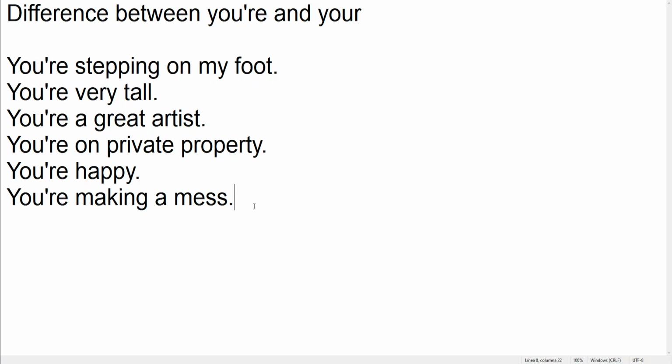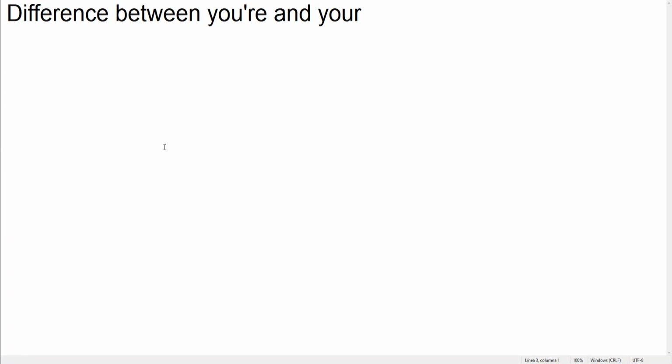Okay, so we're done with these examples. Let's continue now with examples with your. Okay, maybe we can say, your car looks fast. So it is a possession. You're talking to another person. That person has a car, and you say, hey, your car looks fast.